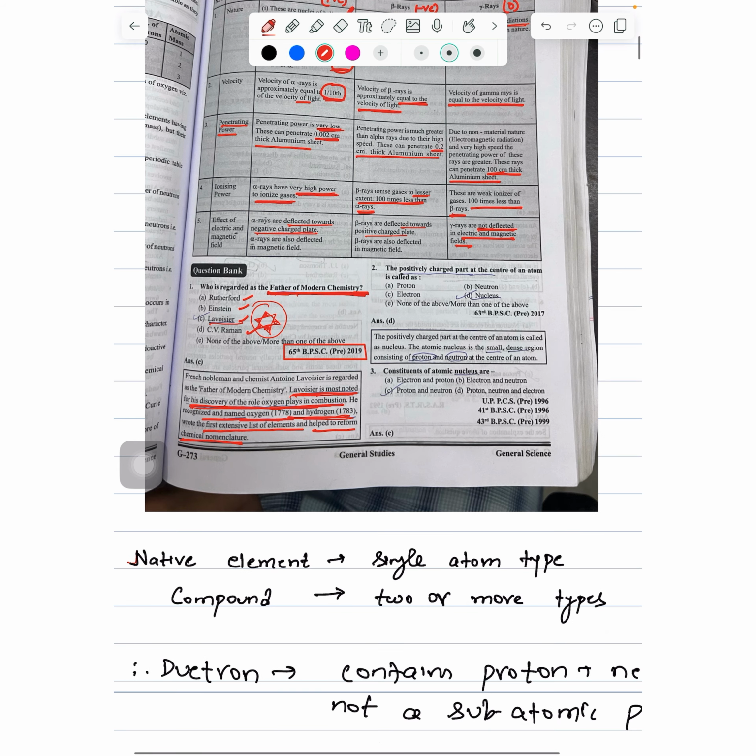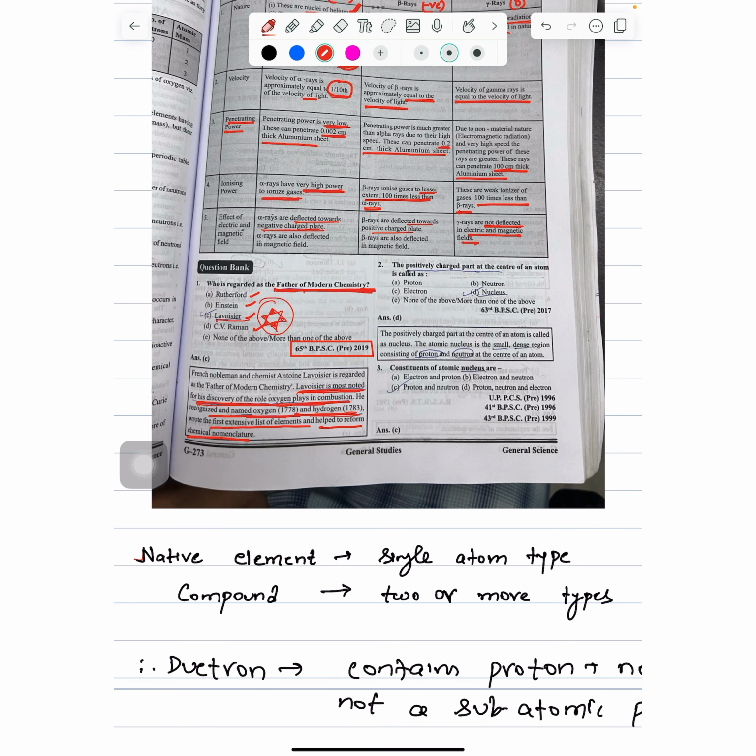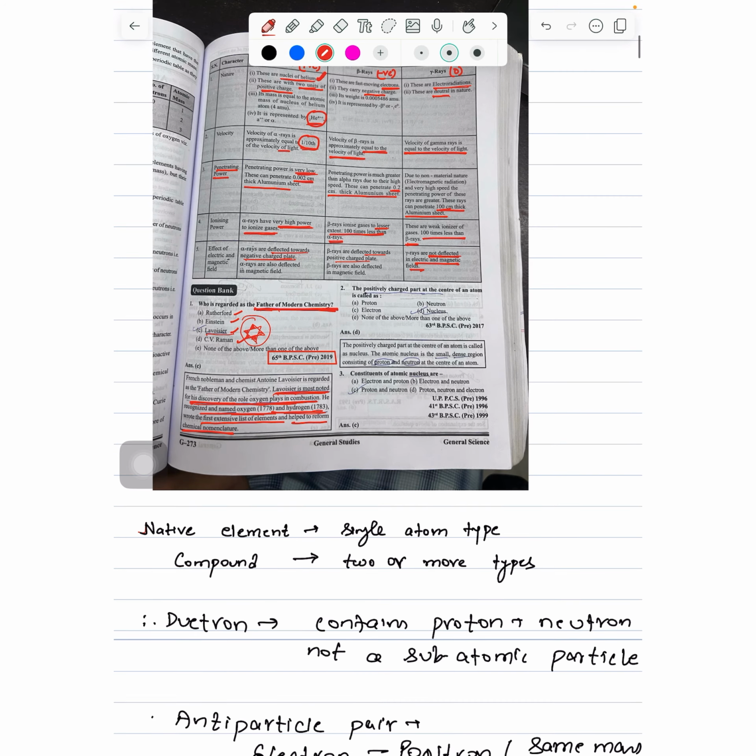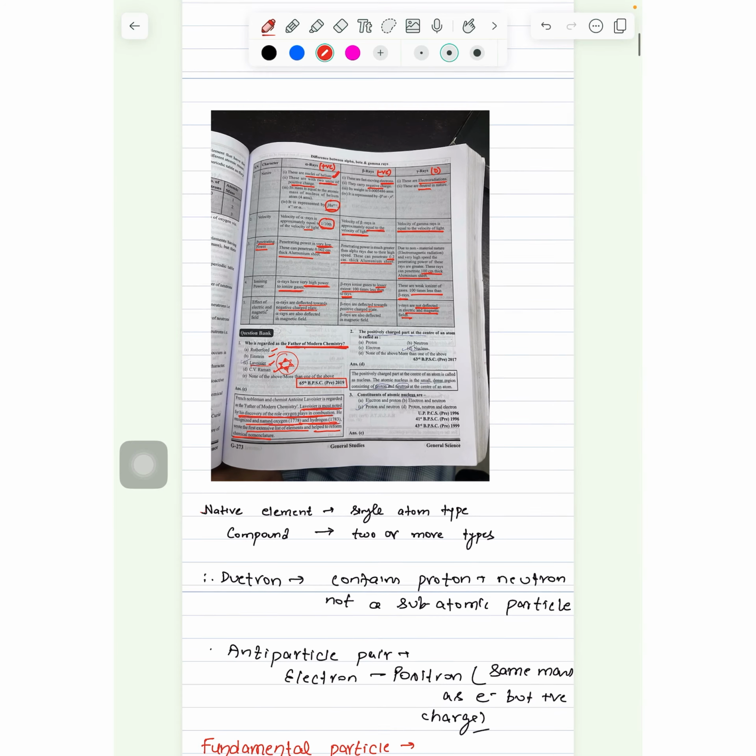Now there are some questions like: the positively charged part at the center of an atom is the nucleus. Constituents of the nucleus are proton and neutron. I have already discussed these aspects.